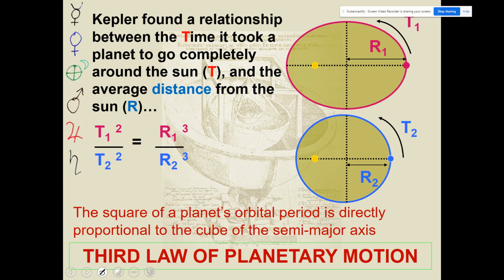We're going to call the average distance from the sun R because it's kind of like the radius of that ellipse. And we're going to call the time it takes to go around the sun T because time starts with T. And he found that the relationship looked like this. The square of a planet's orbital period is directly proportional to the cube of the semi-major axis. And he compared all of the different planets in our solar system when he did this.